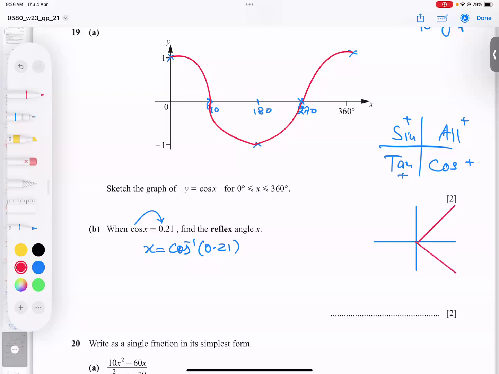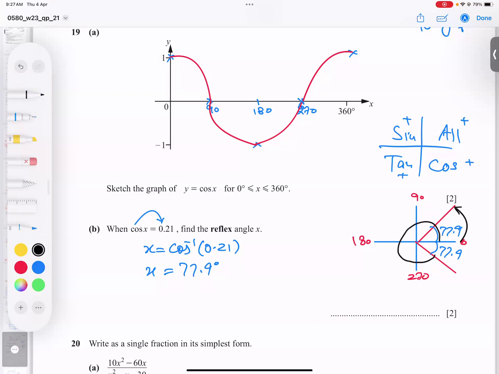Okay. And for your knowledge, this is 0, this 90, this 180, this 270. So this angle you will type in the calculator. So cos inverse 0.21 gives us 77.9 degrees. And this angle you will make between the line and the x-axis. Don't make it here, between the line and the x-axis. So 77.9 here, 77.9 here.